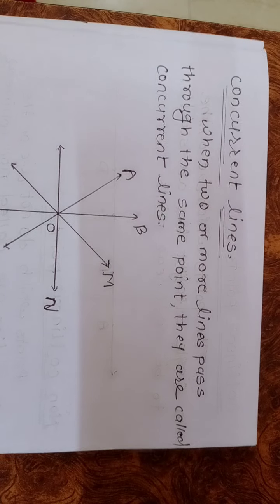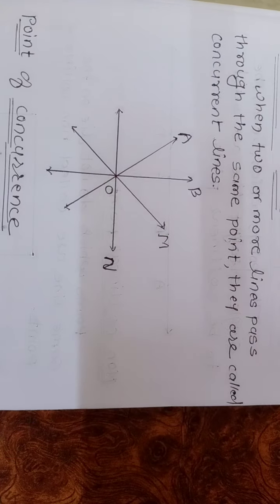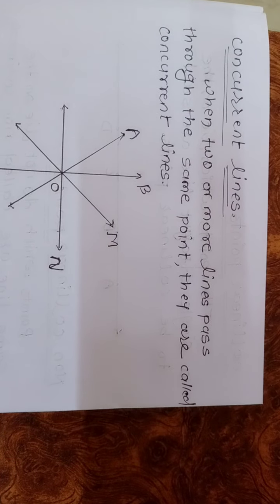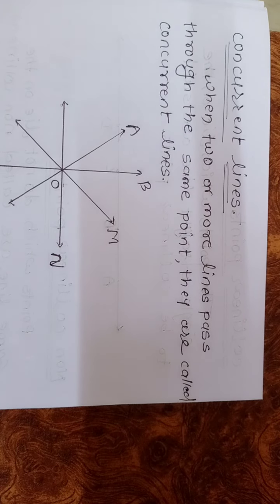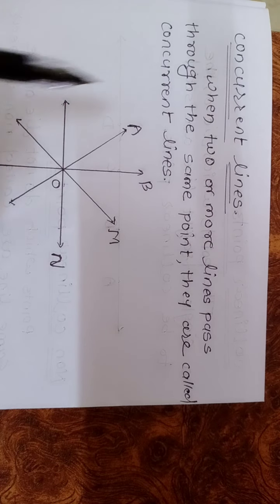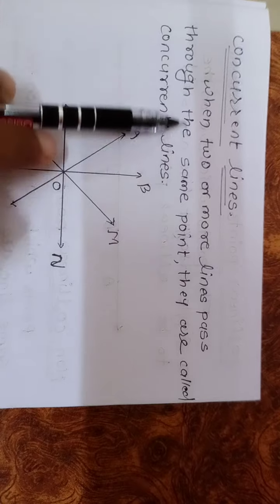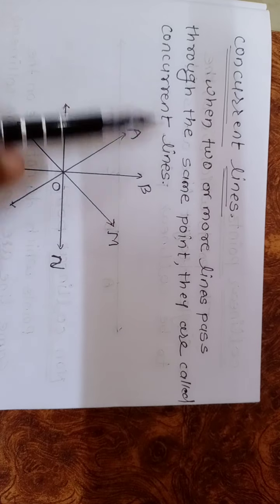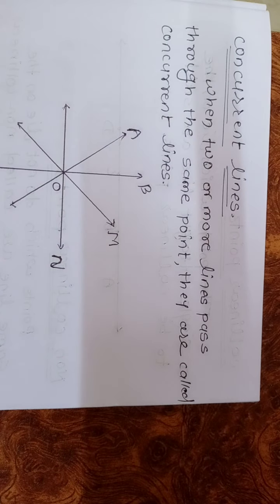So we move forward to the next concept. The next concept is concurrent lines. So concurrent lines mean what? When two or more lines pass through the same point, they are called concurrent lines. See this figure.